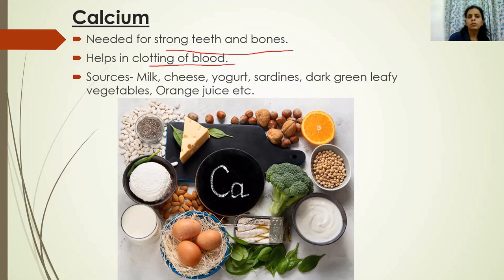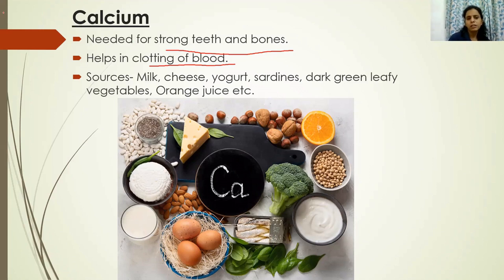So in order to stop this blood from oozing out, the blood is supposed to be clotted. Clotting of blood has to happen. So apart from fibrinogen or fibrin protein, calcium mineral and vitamin K are very important for the process of clotting of blood. So calcium is involved in two places. First, it is very important for strong teeth and bones, and next it is very important for clotting of blood.